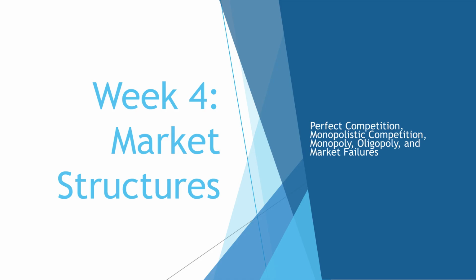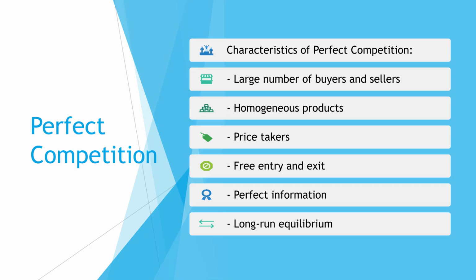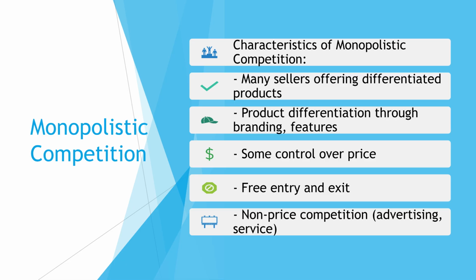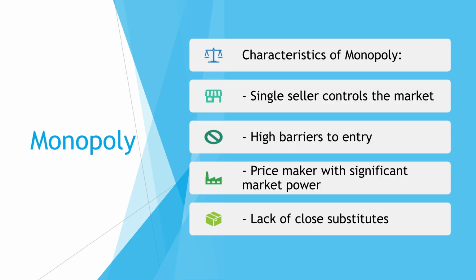Week 4 examines market structures, including perfect competition, monopolistic competition, monopoly, oligopoly, and market failures. Perfect competition is characterized by many buyers and sellers, homogeneous products, firms being price takers, free entry and exit, and perfect information, leading to long-run equilibrium. Monopolistic competition involves many sellers offering differentiated products, some control over price, free entry and exit, and reliance on non-price competition like advertising. A monopoly is characterized by a single seller, high barriers to entry, significant market power as a price maker, and a lack of close substitutes.